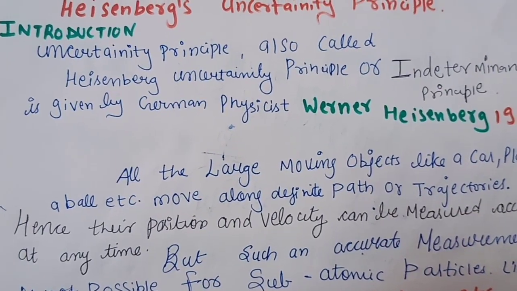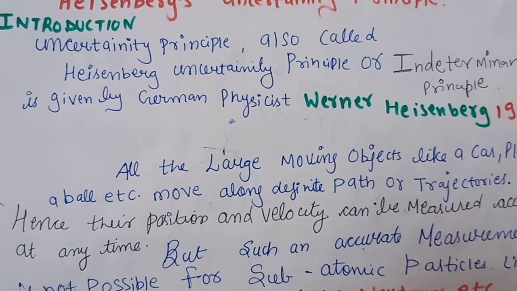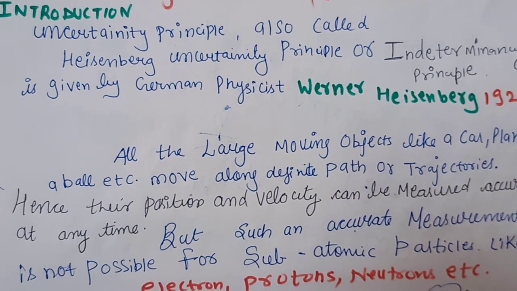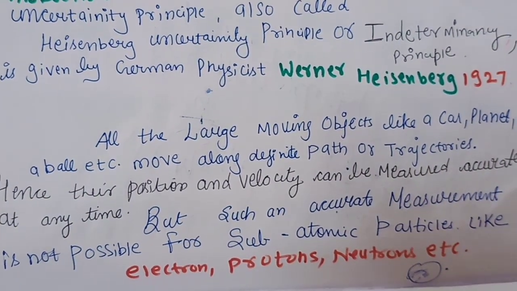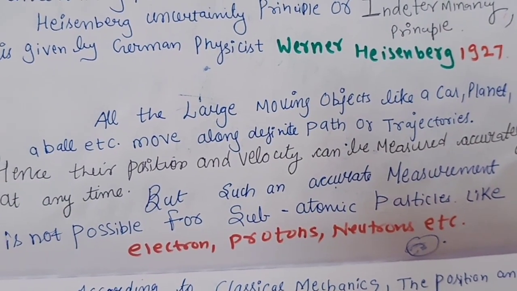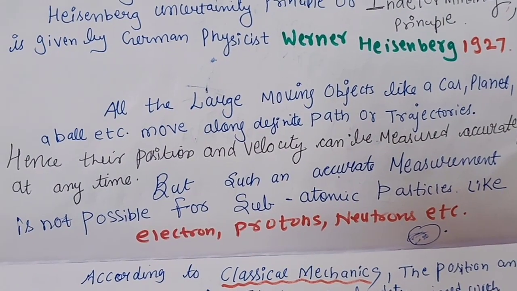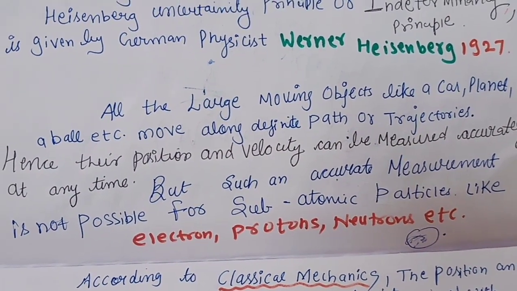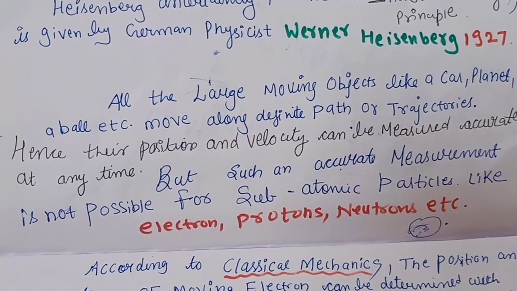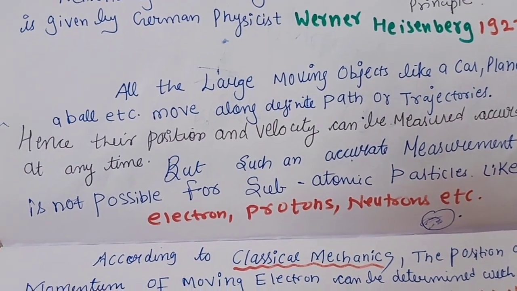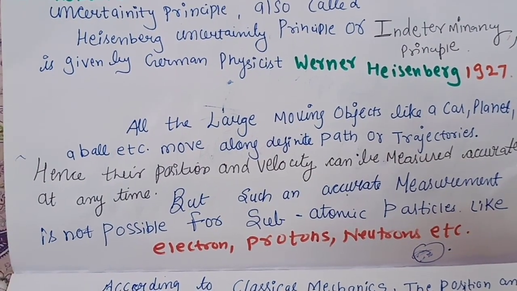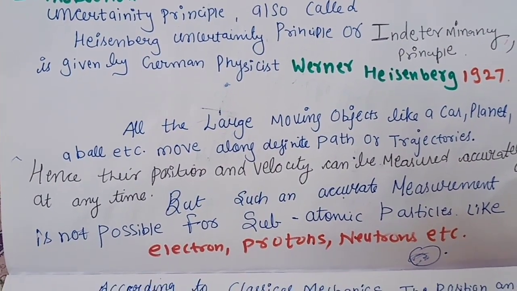First point, introduction. The uncertainty principle, also called the Heisenberg uncertainty principle or indeterminacy principle, was given by German physicist Werner Heisenberg in 1927. I already explained about macroscopic and microscopic particles. All large moving objects like a car, planet, a ball, etc. move along a definite path or trajectory. Hence their position and velocity can be measured accurately at any time. Trajectory means their path. But such an accurate measurement is not possible for subatomic particles like electron, proton, neutrons, etc. So this you can write in the introduction.